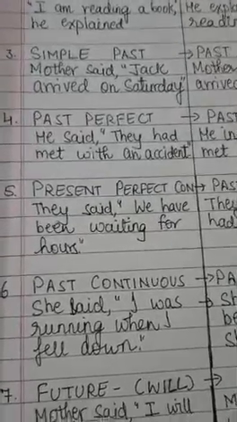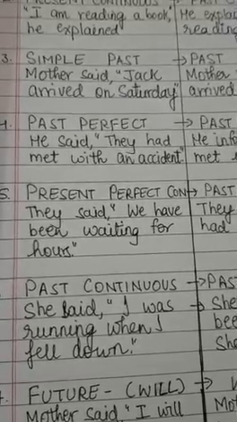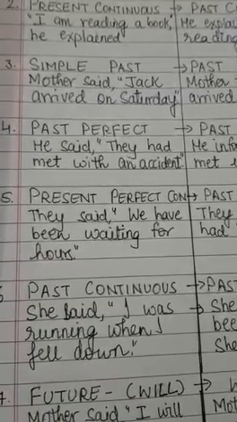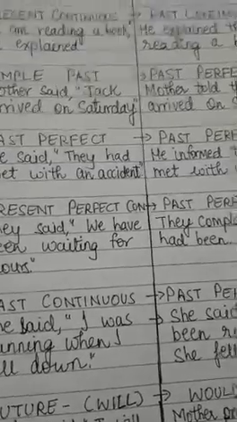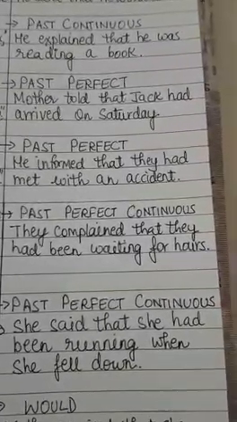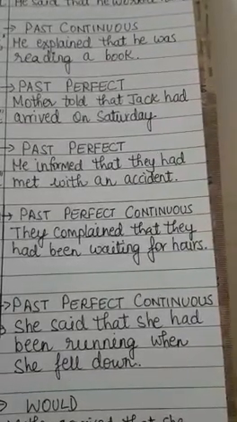Present perfect continuous tense. If the direct speech is in present perfect continuous tense, for example, they said we have been waiting for hours. A work which began in the past and is still continuing, that will change into past perfect continuous tense. They complained that they had been waiting for hours.